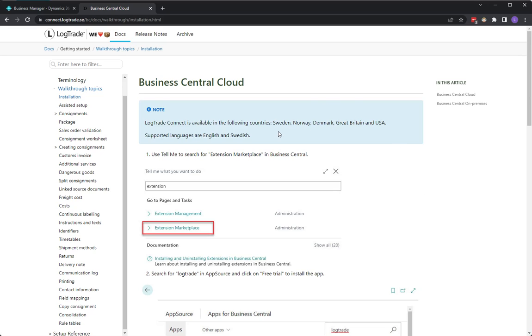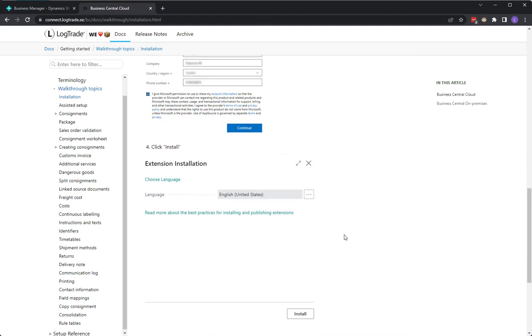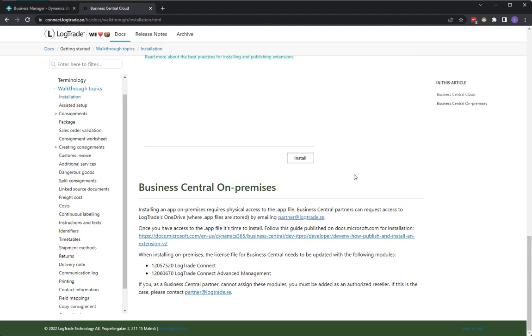As you can see, we have the app available in Sweden, Norway, Denmark, UK and USA. And this is what we will do in the video. We will go to Appsource Marketplace. We will search for Logtrade Connect. We will install it and we're done.